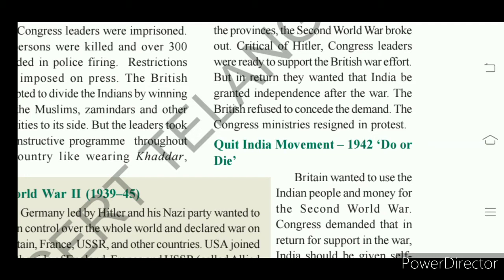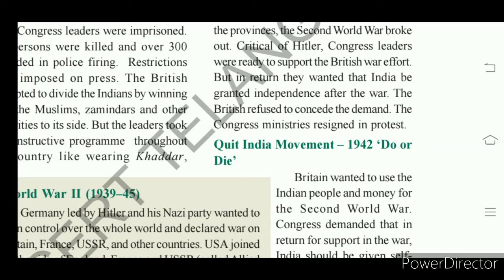In 7 provinces, they formed the government. So the opinion of the Congress ministers should have been taken during the World War II time. Britishers did not take the opinion and did not consult the Congress ministers and declared that Congress, that is India, would help Britishers in the Second World War. So this is the point here which made our Indians fight for Quit India, that is making the British quit India.